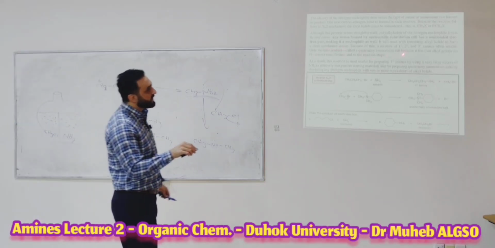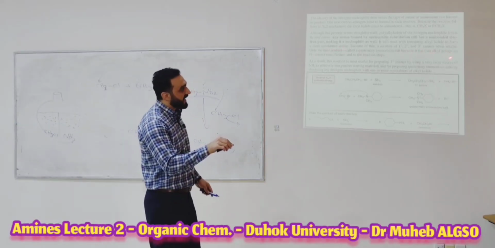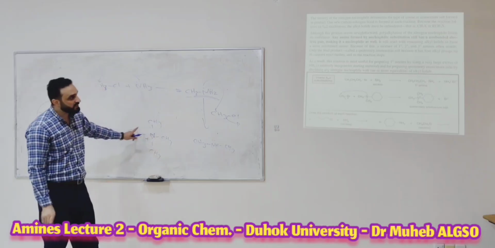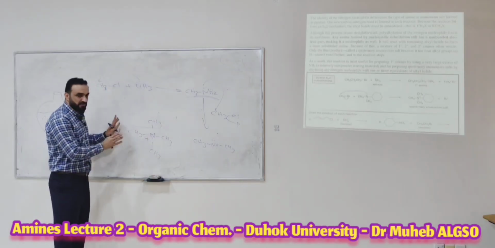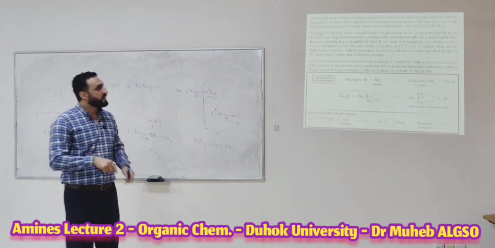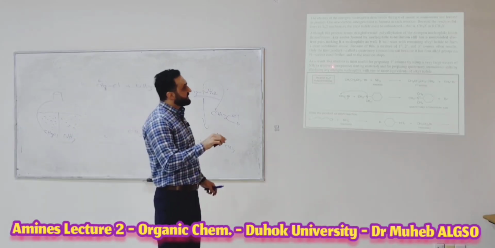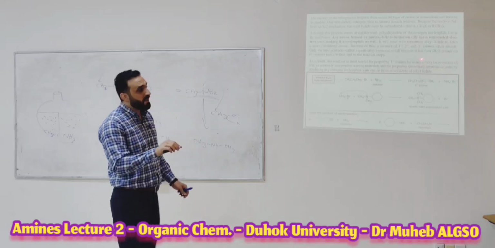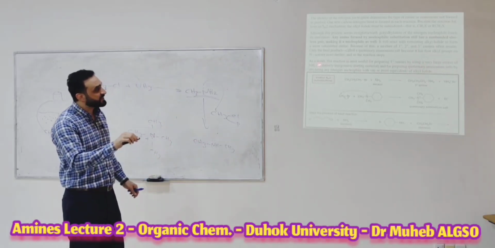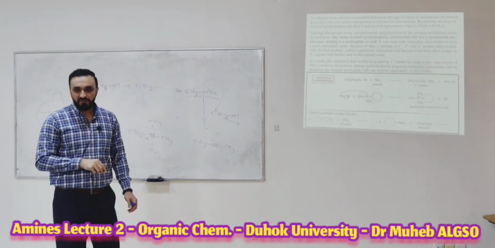It is called the quaternary ammonium salt because it has four alkyl groups, and there is no lone pair of electrons. Your reaction will be stopped here. So as a result, the reaction is most useful for preparing primary amine by using what? By using a very large excess of the nucleophile.